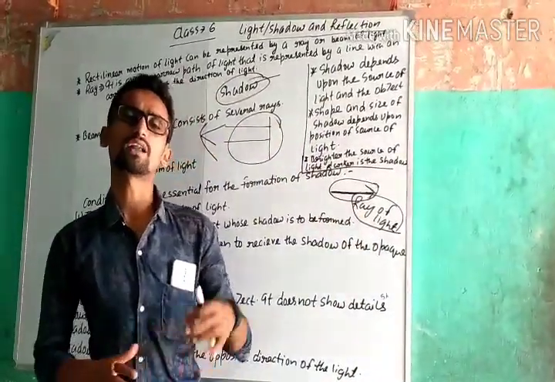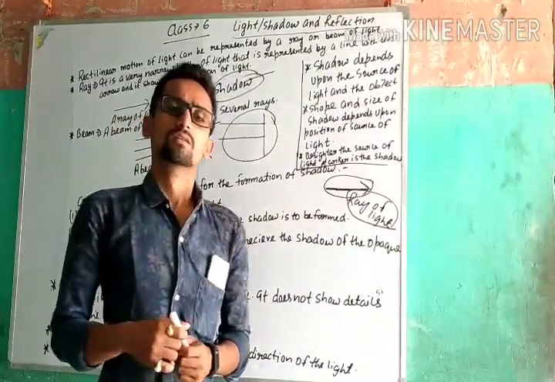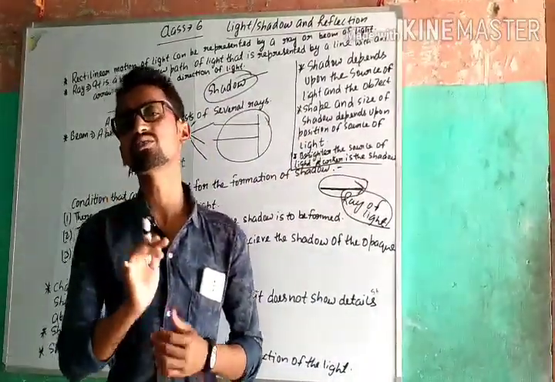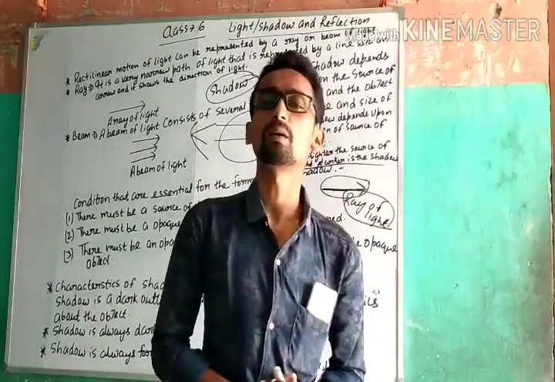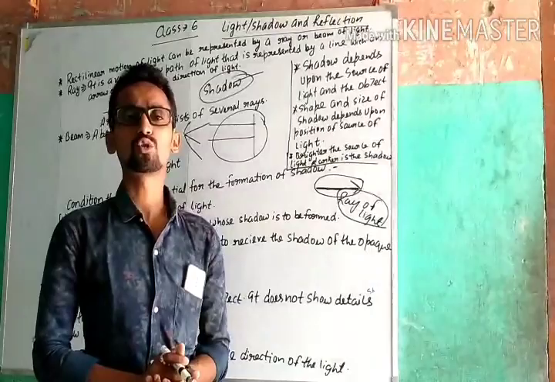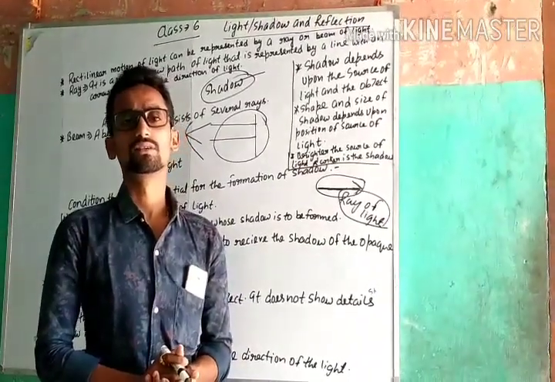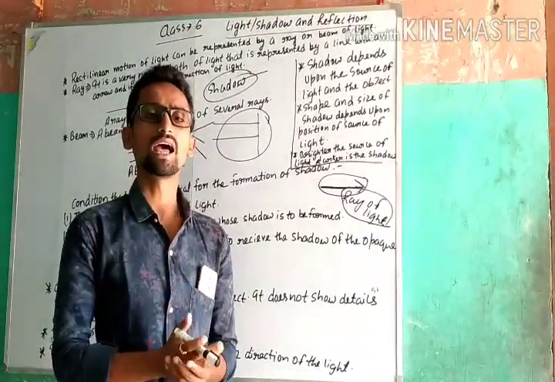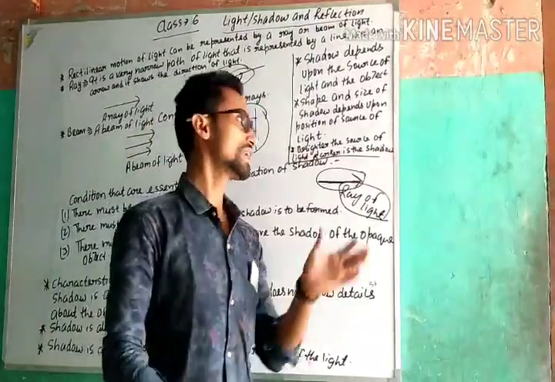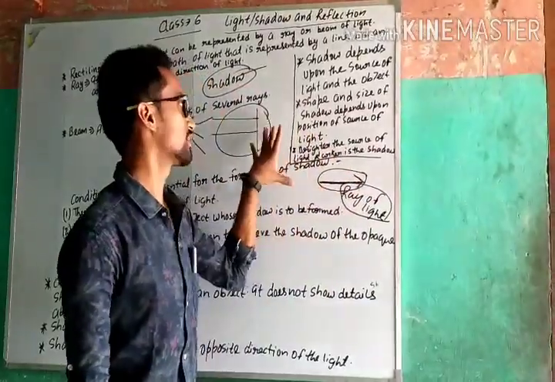Now talking about another point: the shape and size of a shadow always depend upon the source of light. Closer the source of light and farther the source of light.